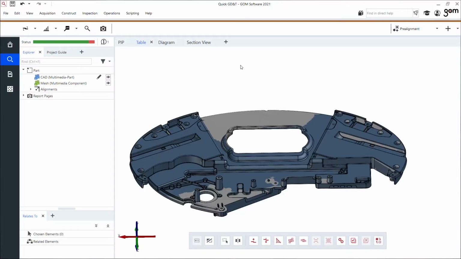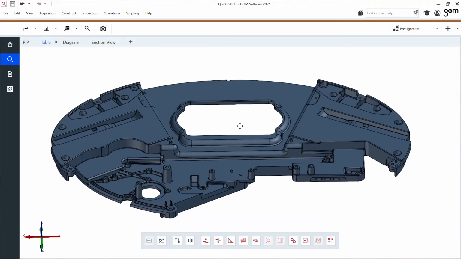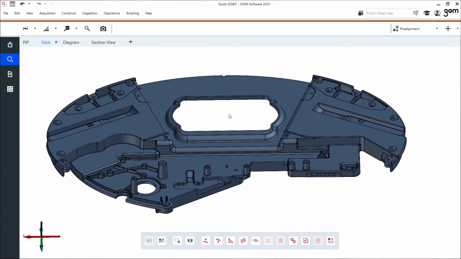To show you how we can perform quick GD&T in GD&T Inspect suite, I already prepared this project. I already imported my CAD file and my scan data, and as you can see here in the top right corner, I already did a pre-alignment, this global best fit, which is enough for me to start showing you some GD&T inspection. I'll make my mesh invisible and close my properties so I can maximize the view right here in the middle. I'll show you a few different features.